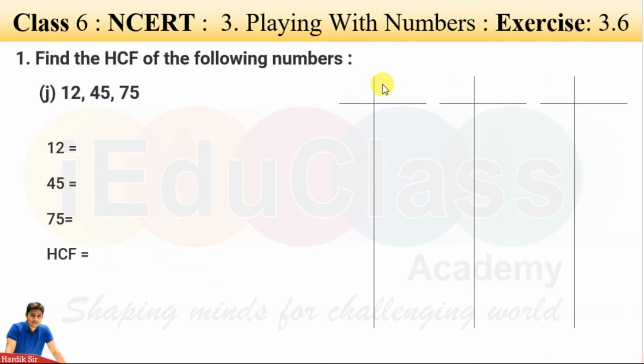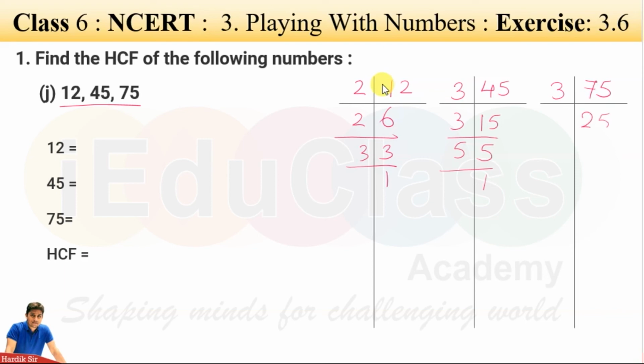Sum number J, 12, 45 and 75. 12, 2 6s are, 2 3s are and 3 1s are. Next 45, 3 15s are, 3 5s are and 5 1s are. Next 75, 3 into 25, 5 into 5, 5 1s are 5. Write out all the factors here.